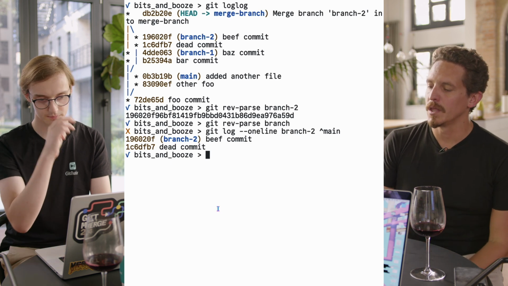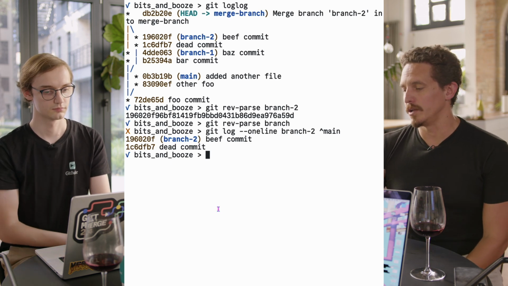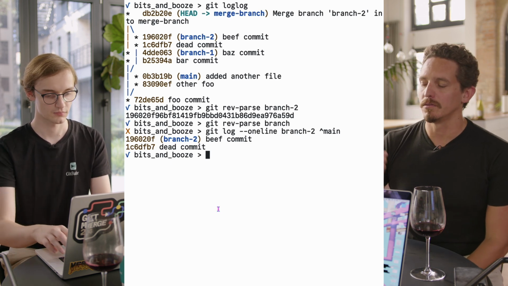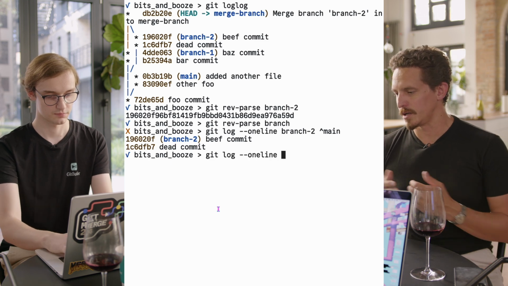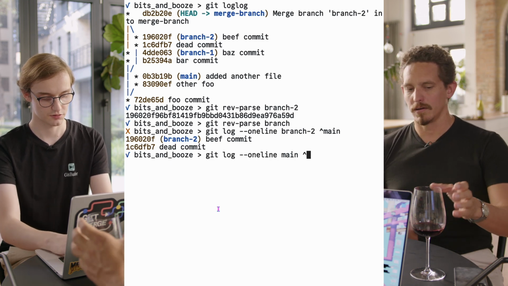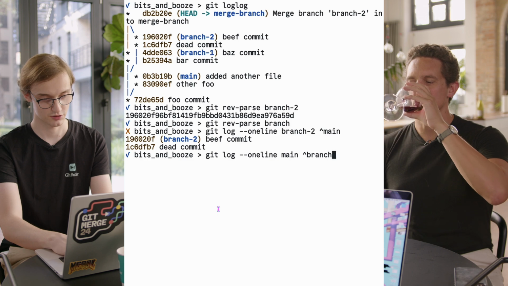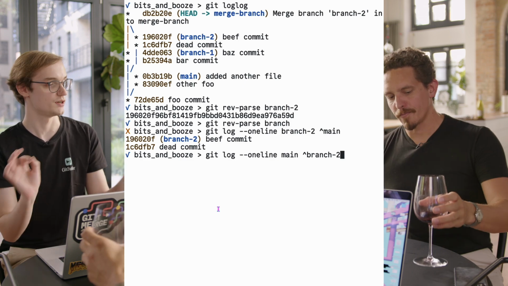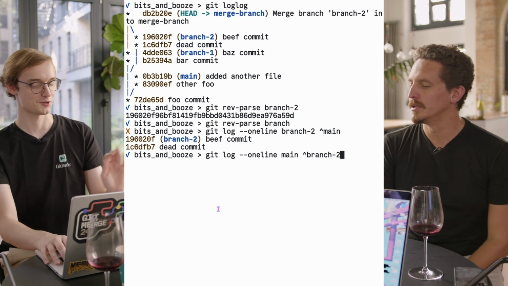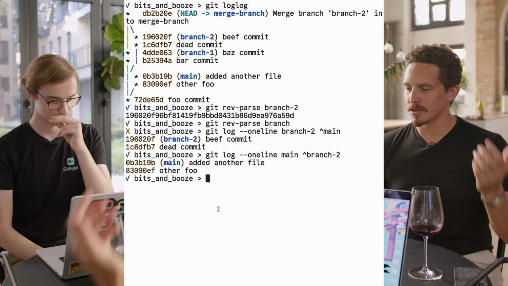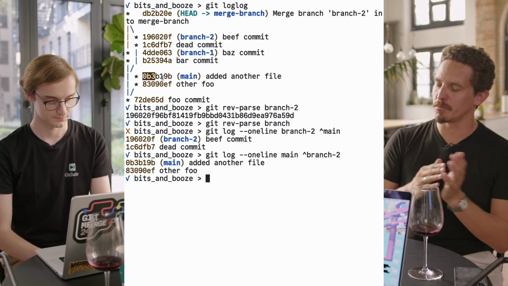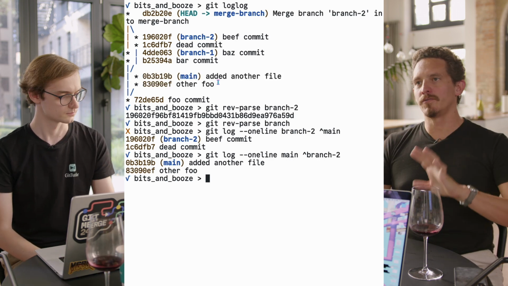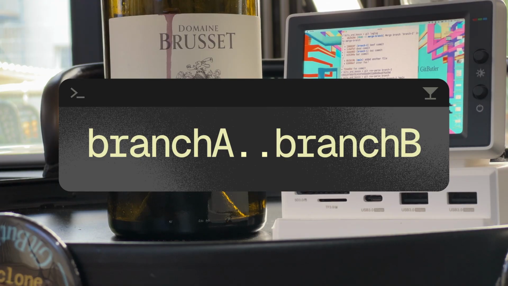Yeah. And you can do the opposite as well. You can do main, not branch 2. Let's run that real fast just to get an idea. Main, not branch 2. I'm converting everything into British for everyone. And we get the 2 commits that are on main that aren't on branch 2. These ones here. So this is a really nice way of doing comparative branches.